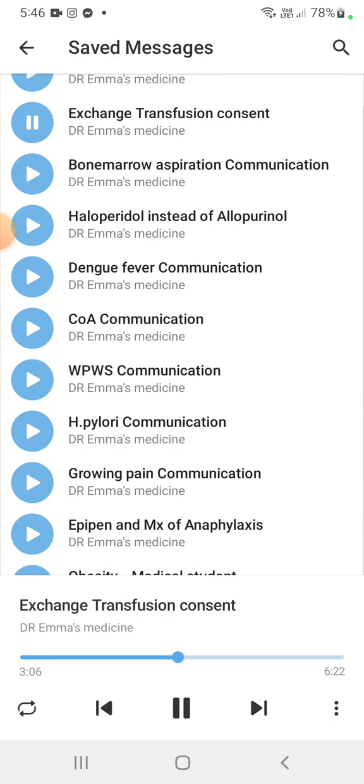Now, why are we doing this procedure? If we don't do this exchange transfusion, what can happen? I will tell you the drawbacks. This yellow pigment is called bilirubin; if it increases, it will cross into his brain, and unfortunately, if this happens, it may cause some really catastrophic effects. I'm so sorry to tell you that if the level is very high, it may make him not able to move.